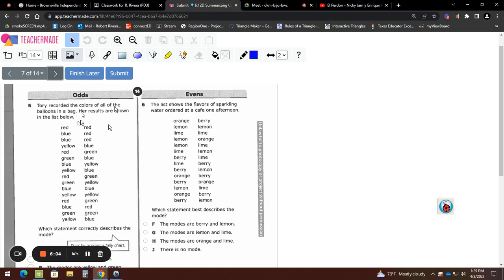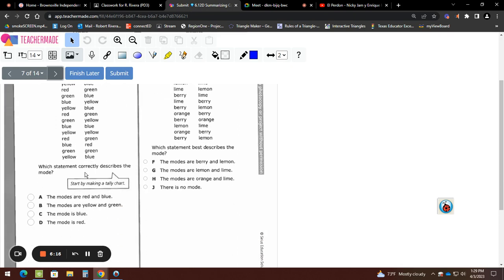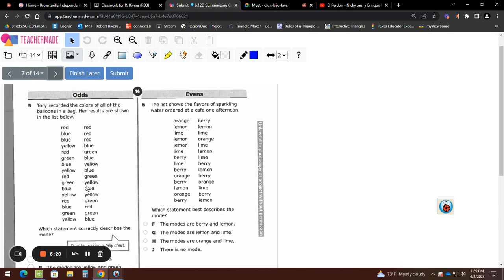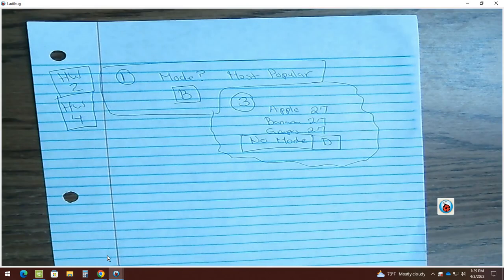So esta niña sacó los globos de una bolsa y empezó a apuntar. Si salía un rojo, le ponía rojo. Si salía un azul, ponía un azul. Y así le siguió. Okay. Which statement correctly describes the mode? Okay. So voy a hacer mi trabajo ahora en el lado.